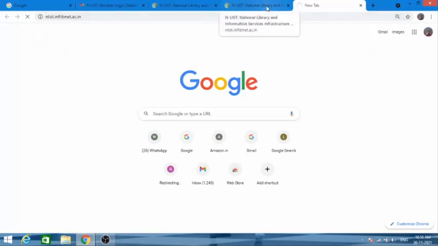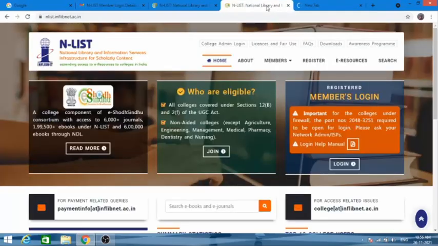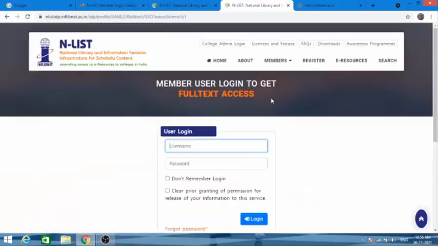When you press enter, it will open this site for you, where you can do your membership login. Now to log into my account, I just have to click here and this screen opens in front of me.